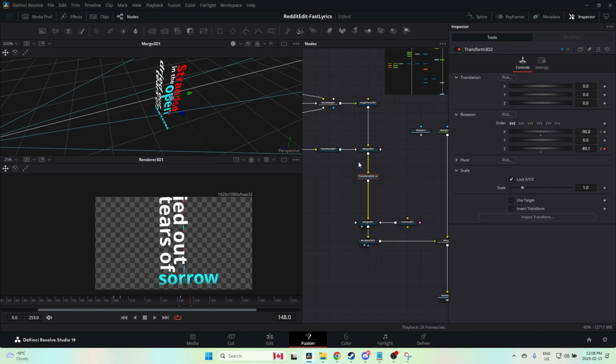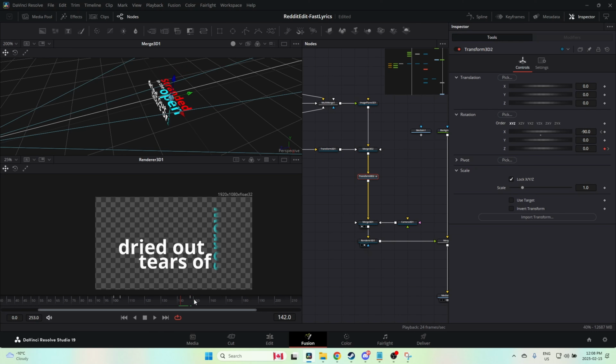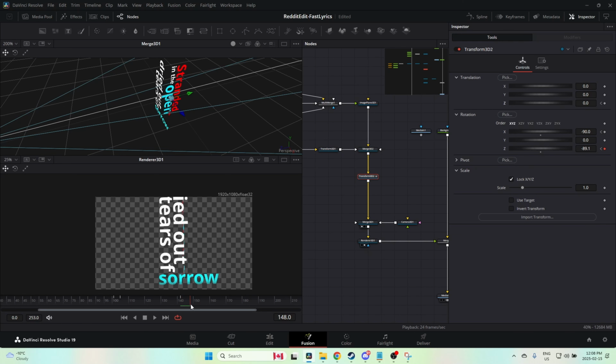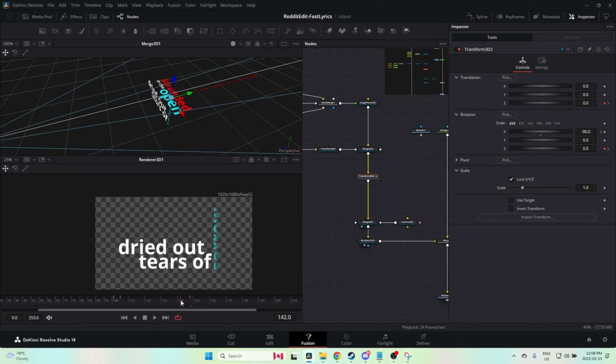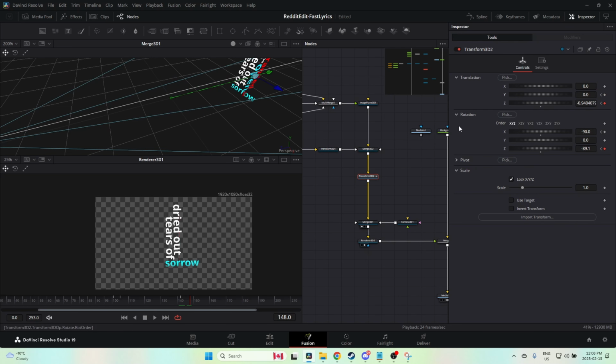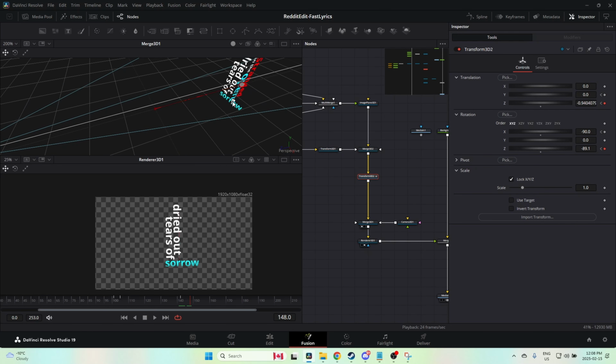So what I'm also going to do is go back here and keyframe the translation on the Z-axis, and I'm going to pull this backwards. And actually Z and Y, I think. Yeah, so Z and Y. Let's see what that does.